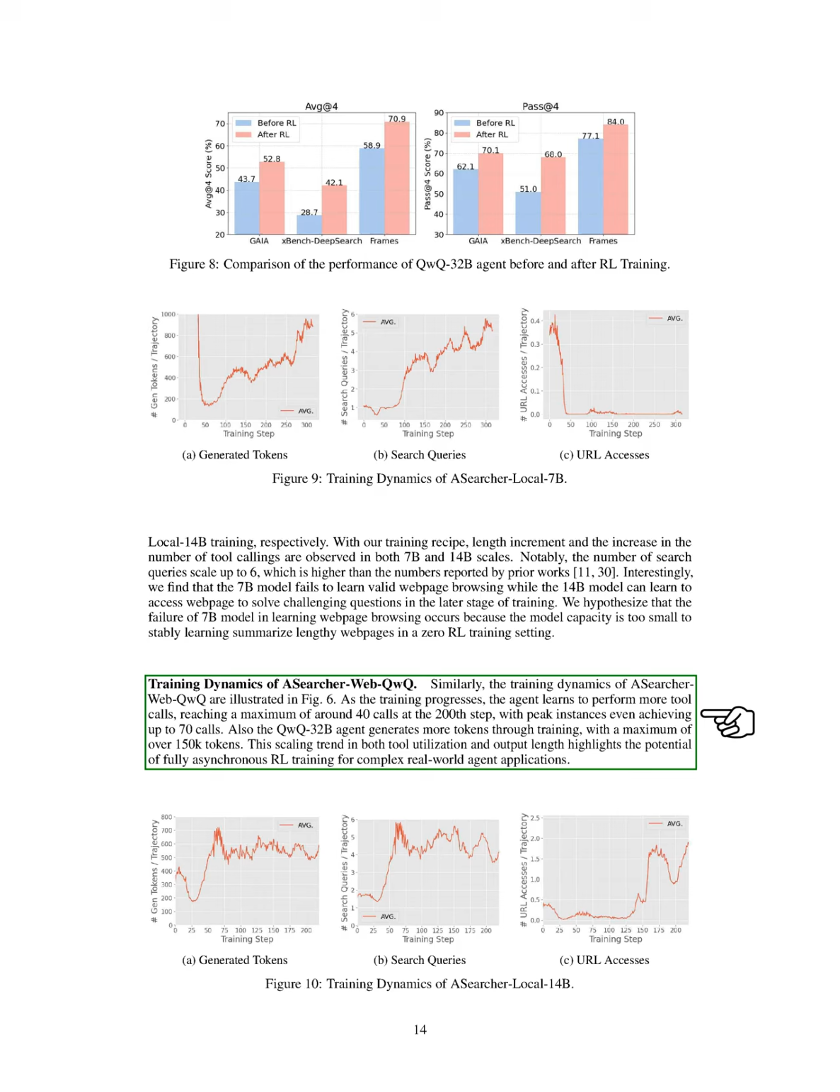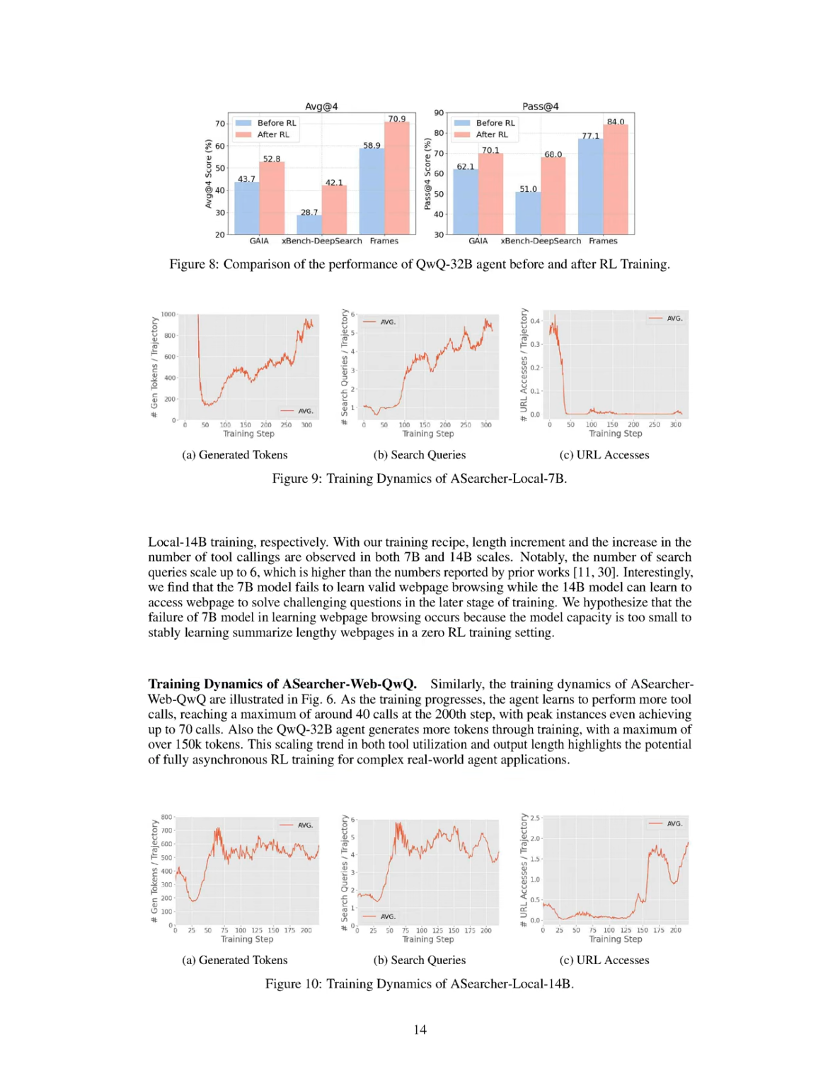Lastly, we examine the training dynamics of ASearcher Web QwQ, where we see the agent increasing its tool calls, peaking at around 40 calls by the 200th step, with some instances reaching up to 70 calls. The QwQ-32B agent also generates a substantial number of tokens, exceeding 150,000. This trend in tool usage and output length underscores the potential of fully asynchronous reinforcement learning training for complex real-world applications.